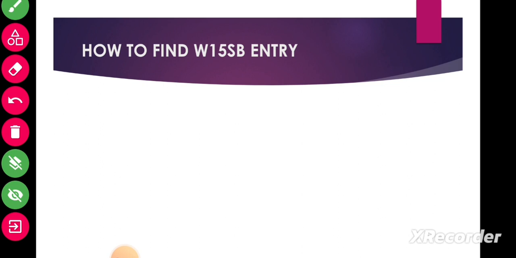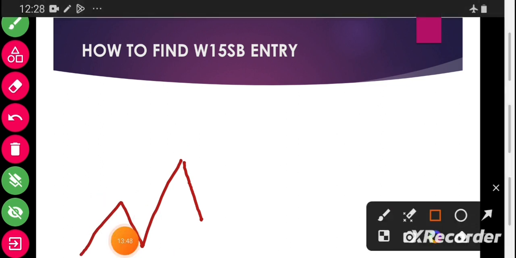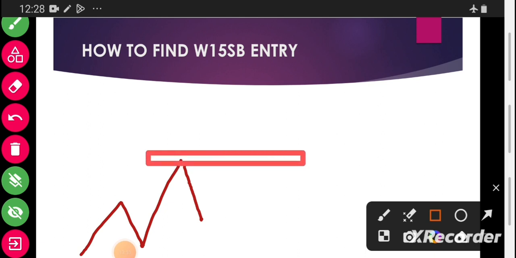So here is how we execute. We have identified that the market is making the high low, the high. Are you getting the point? We have to wait for the market to come back to make a lower low. When the market is coming to make a lower low, we have to mark our key zone. So here this is our key level. Are you getting the point?